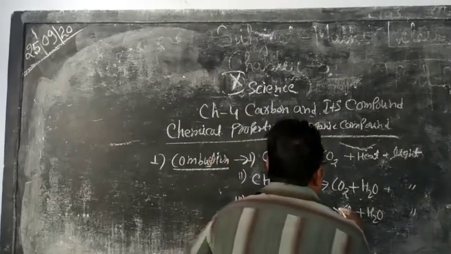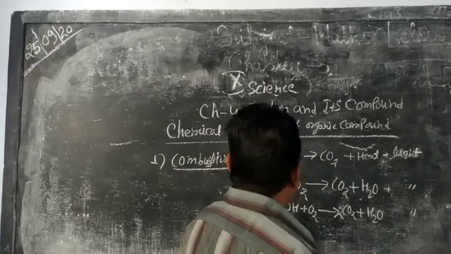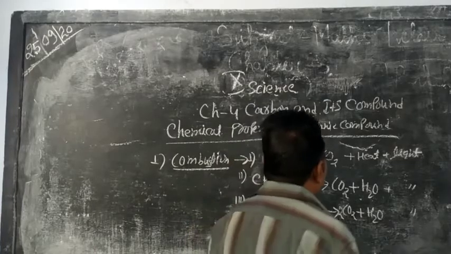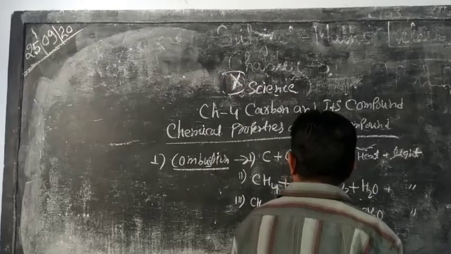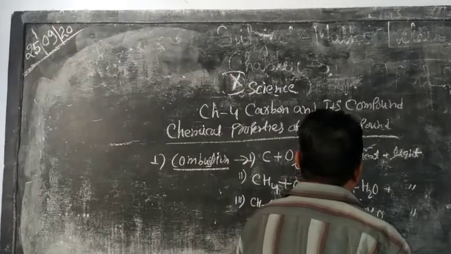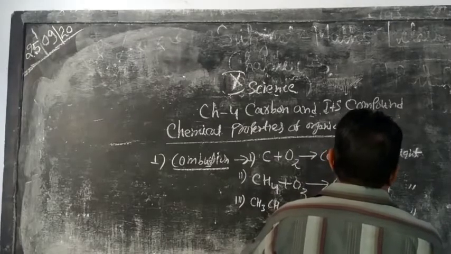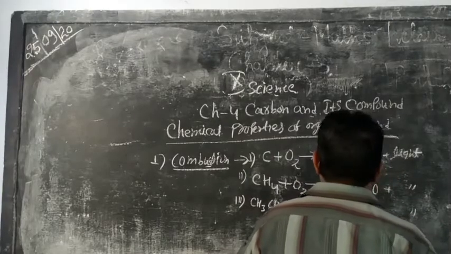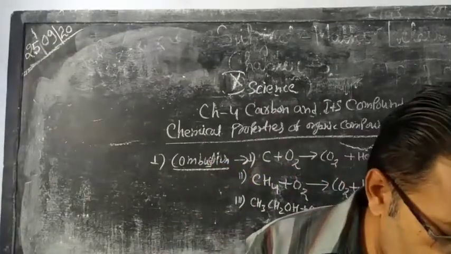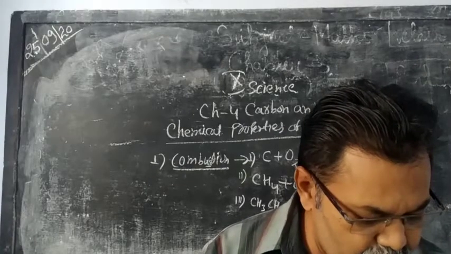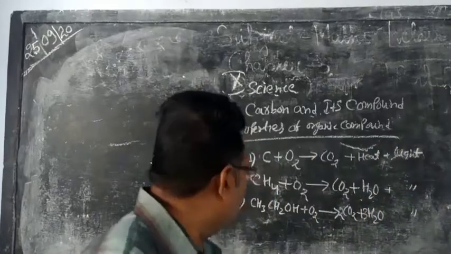CH3CH2OH plus oxygen gives CO2 plus H2O.